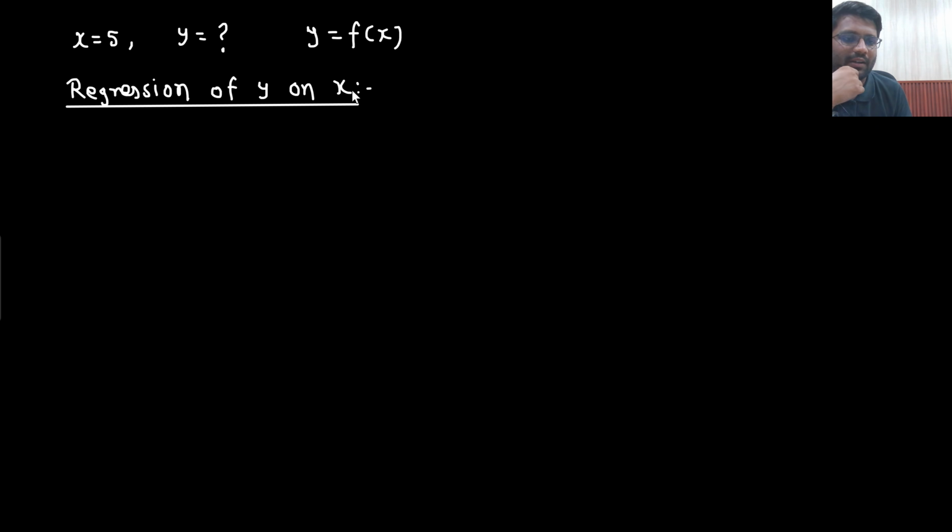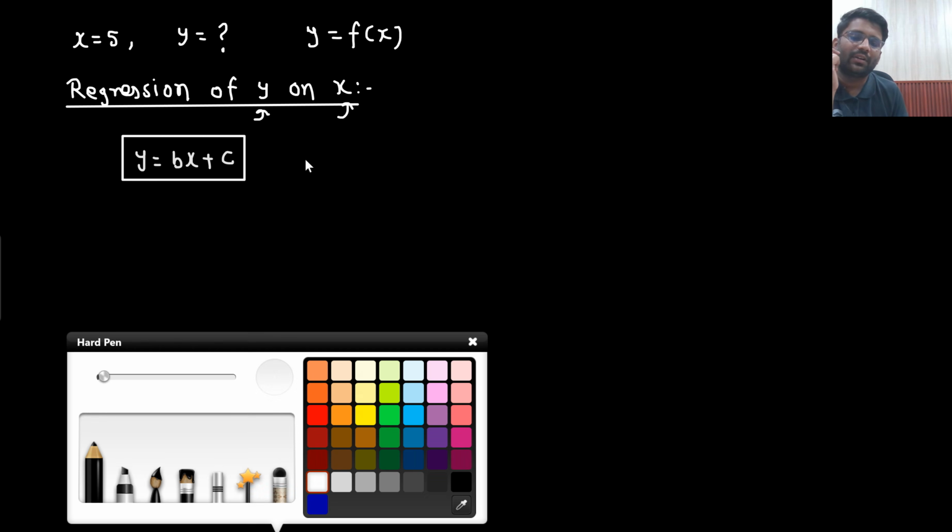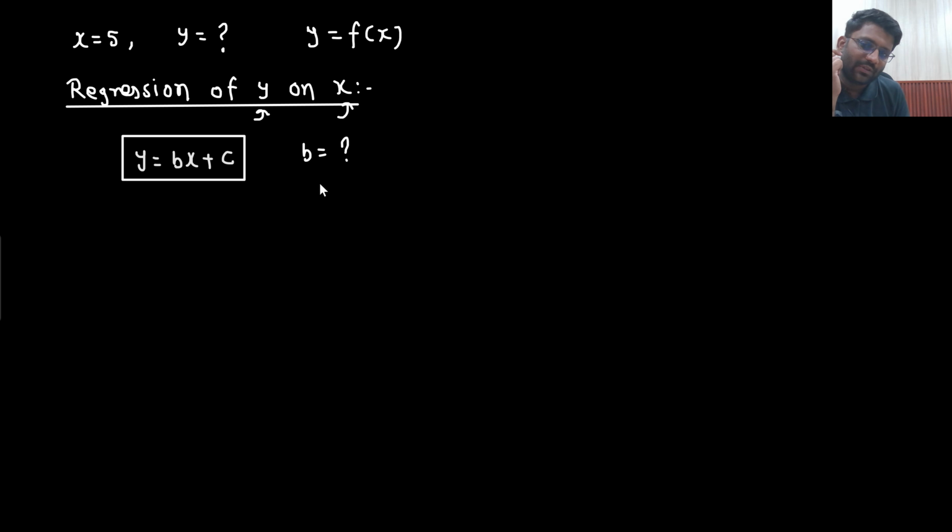I need to comment on the data. I already know this. So y would be a function of x, and the equation is given by y equals bx plus c. Let's just say this is my equation. Now my target is to find out the unknown variables, which are b and c.